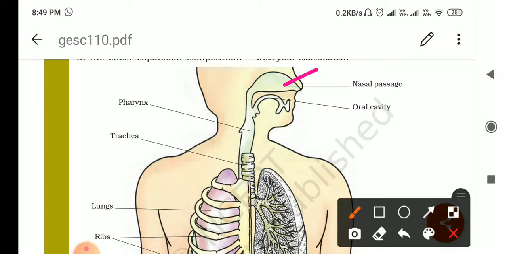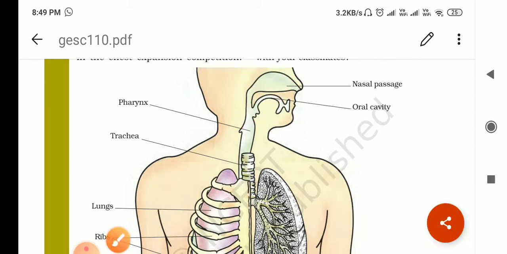This clean, moist and warm air then passes through the nasal cavity, right? It means hair helps to make it clean, and this mucus makes it moist, and the blood circulation system makes this air warm, and then it enters the further way. And the next one, this portion, is the nasal cavity. This is called the nasal cavity, right? Then air is passed through it, and the next portion is the pharynx.